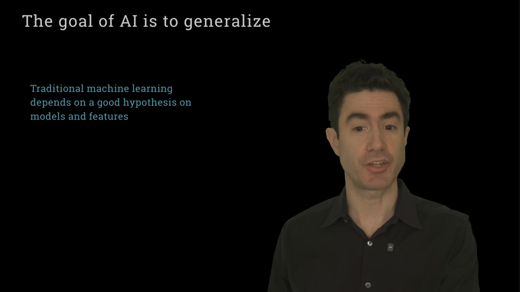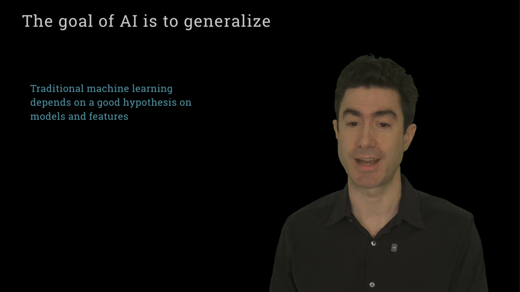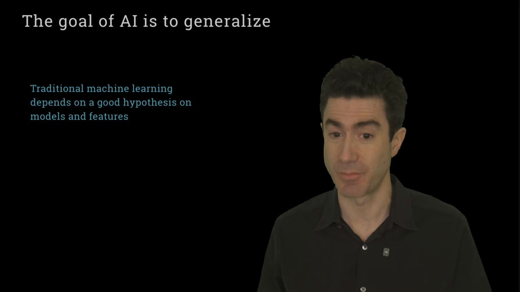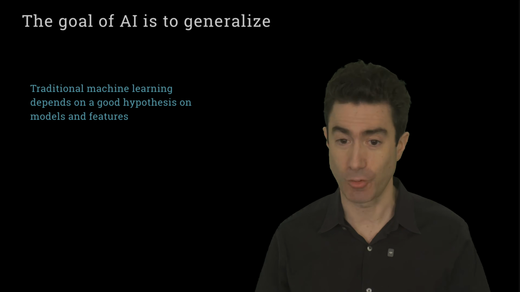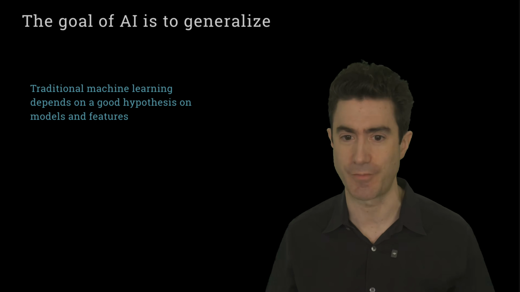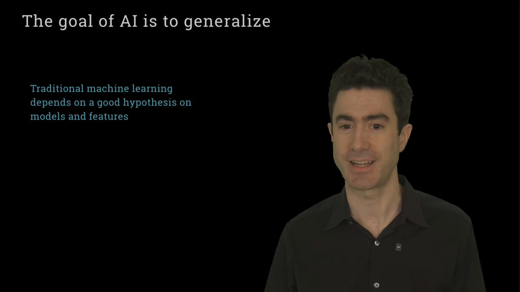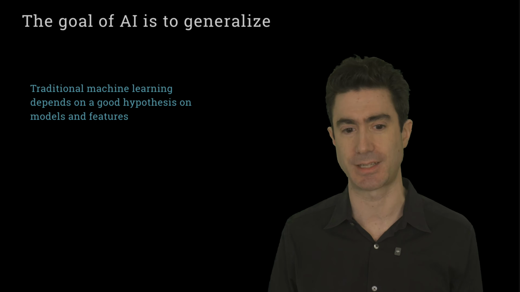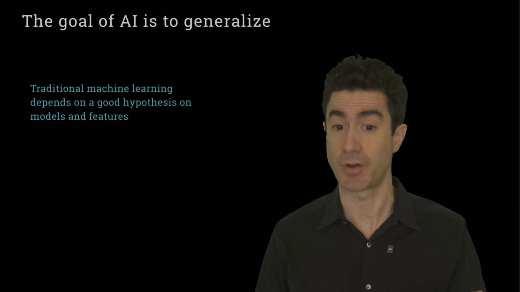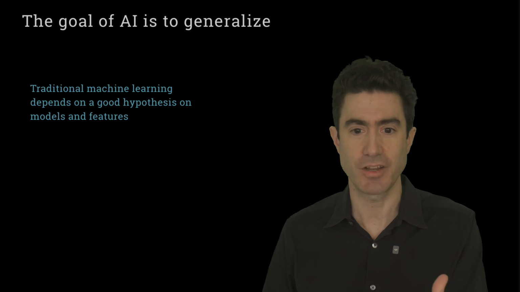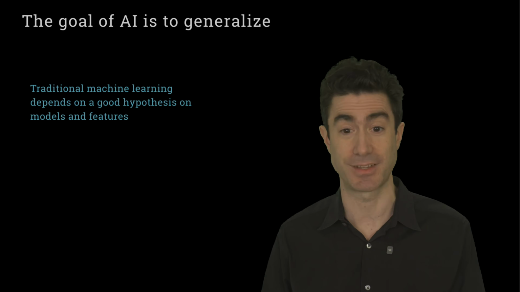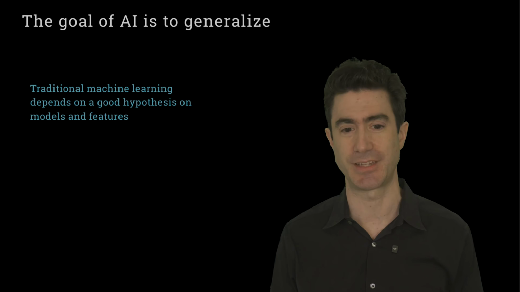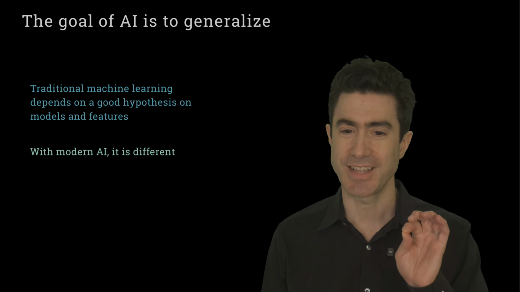When it comes to traditional machine learning, the way you do that is by coming up with a hypothesis, a guess for how you might be able to model the data, maybe the floor number squared, the square feet, and then using different techniques, different models, pumping through your data and trying to adapt to the patterns. But it depends on someone, a data scientist, who has some domain knowledge of the field and is able to make these sensible, these educated guesses about how you might be able to explain the data. Modern AI is different.